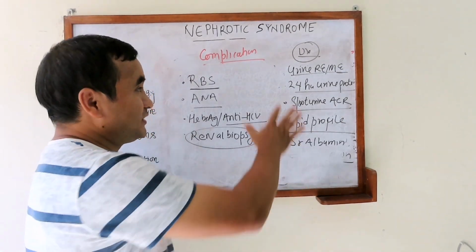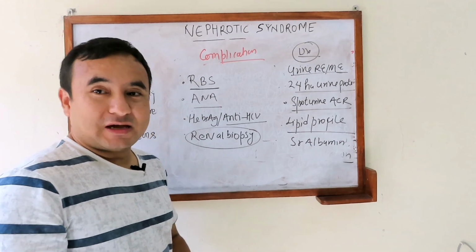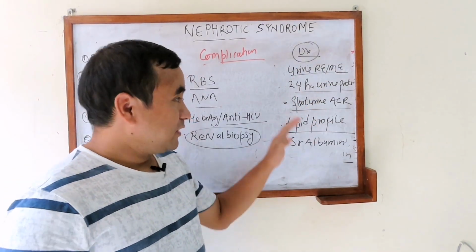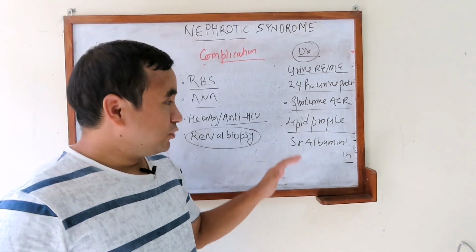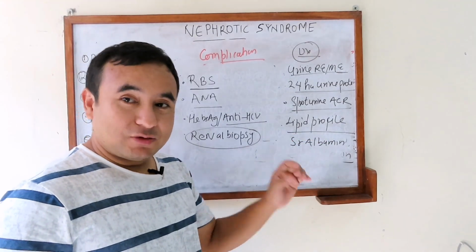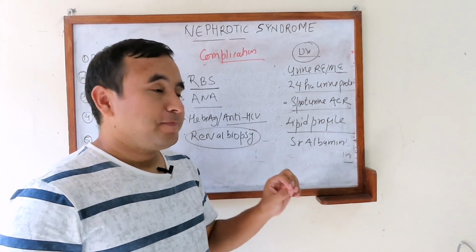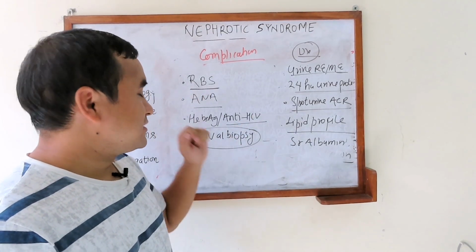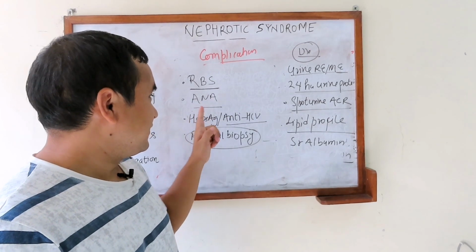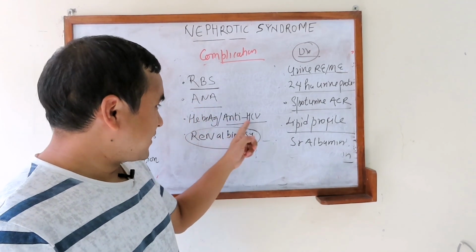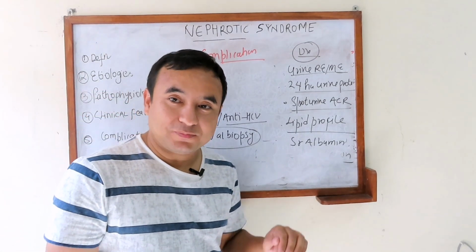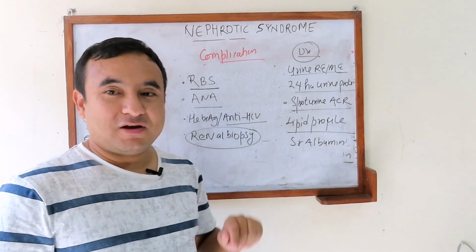Okay, so basically we can diagnose the nephrotic syndrome by urine routine examination, 24-hour urine protein, spot urine albumin creatinine ratio, lipid profile, and serum albumin. Then we will have an idea whether it is nephrotic syndrome or not. And etiologically, as diabetes is one of the causes, RBS, ANA for SLE, and hepatitis B antigen and anti-HCV, and renal biopsy for the primary nephrotic syndrome. Other supportive tests I have already mentioned.